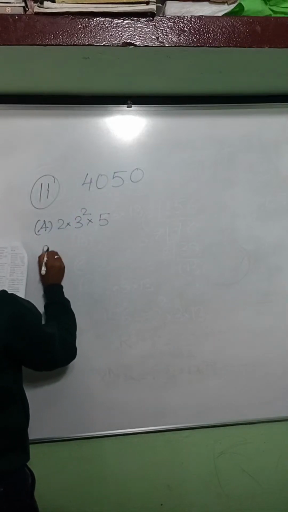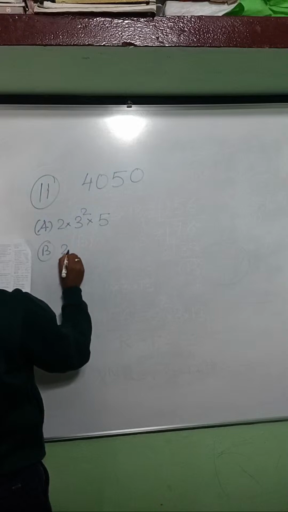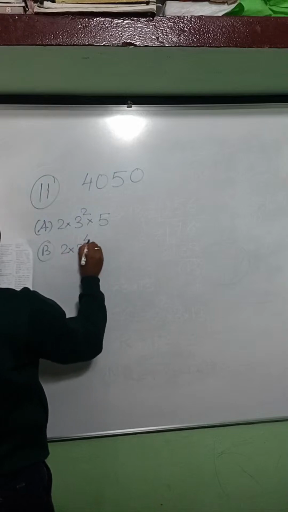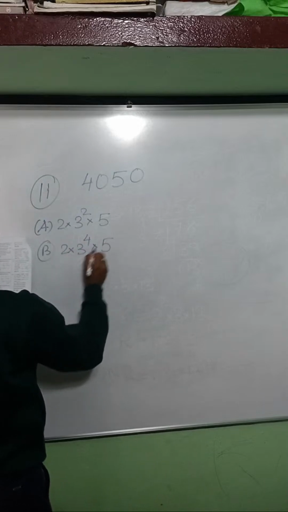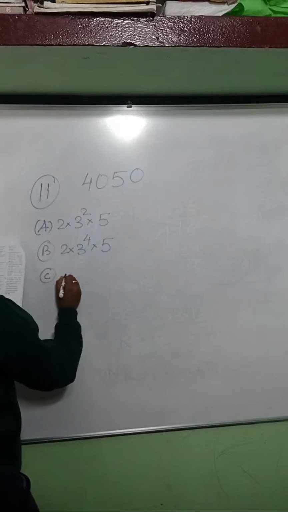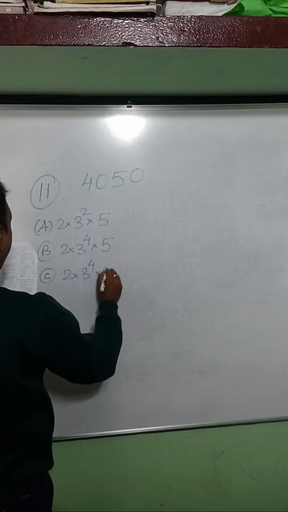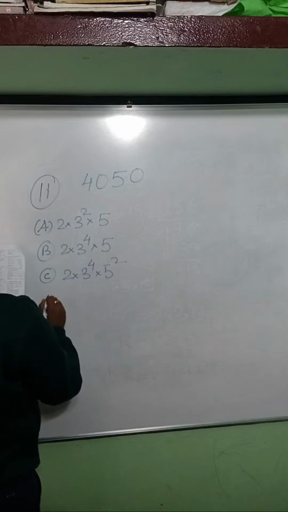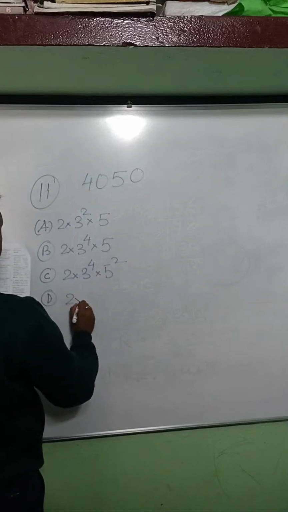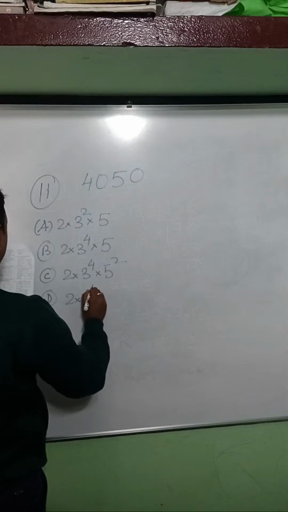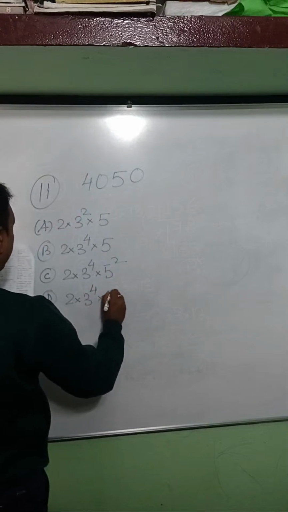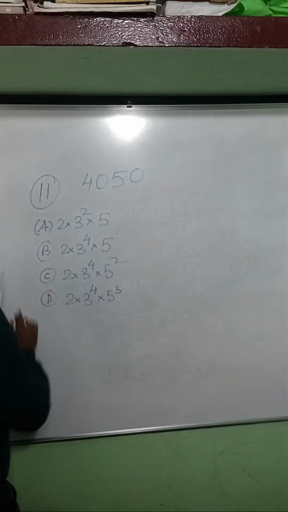The second option, 2 into 3 to the power 4 into 5. Third option, 2 into 3 to the power 4 into 5 square. D, the last option, 2 into 3 to the power 4, 5 to the power 3.